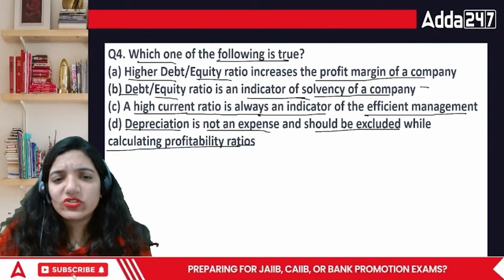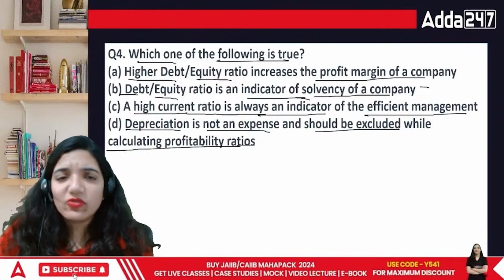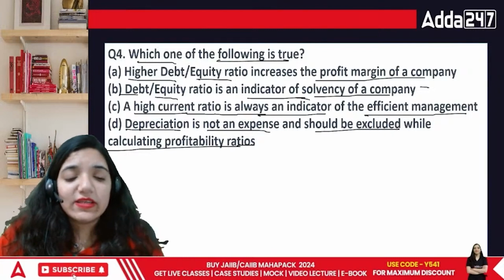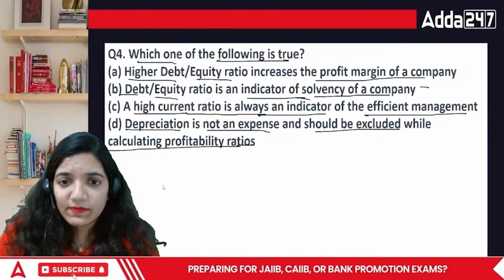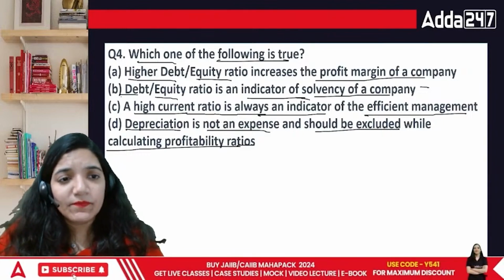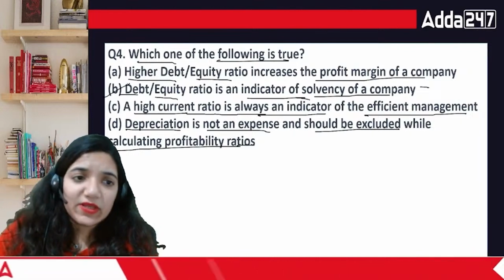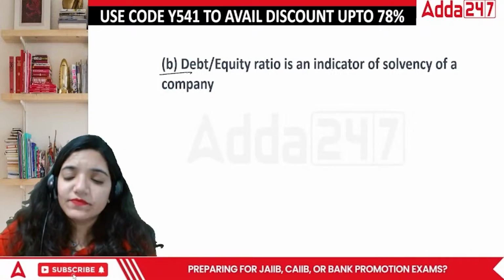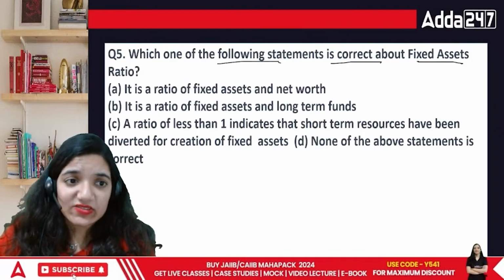A high current ratio is never an indicator of efficient management. High current ratio simply means that sometimes you have kept too much liquidity in your organization, which is definitely not correct. The answer is B only, that the debt equity ratio is an indicator of solvency of a company. It's B. Given? Which one of the following statements is correct about fixed assets ratio, everyone?